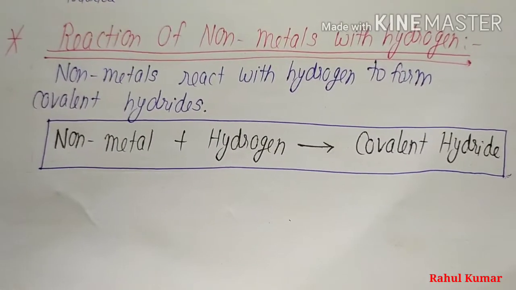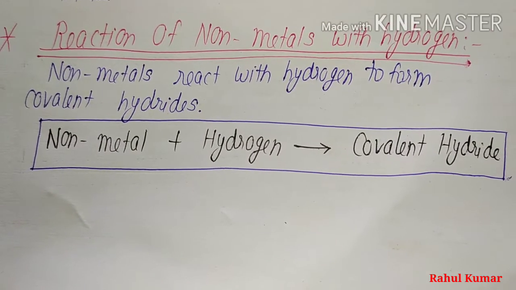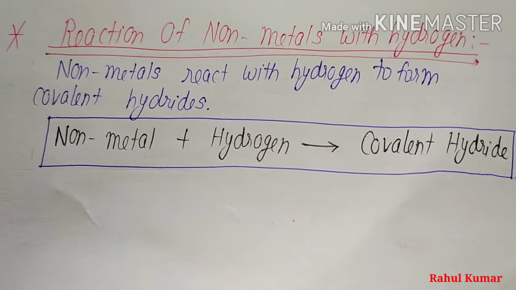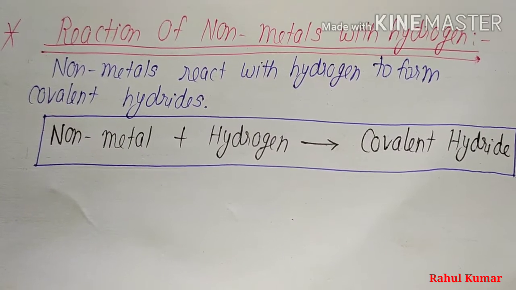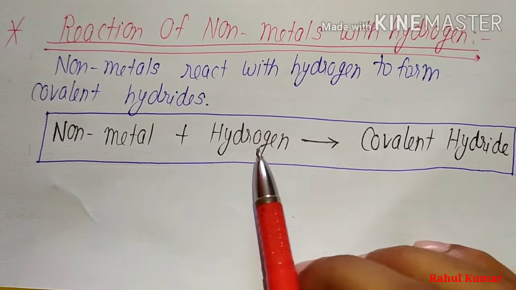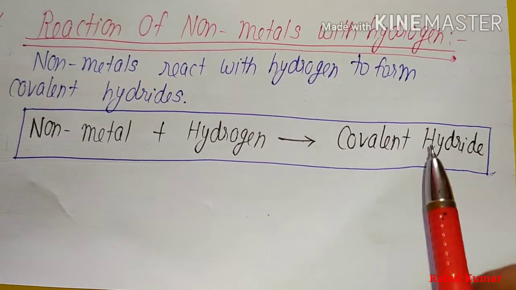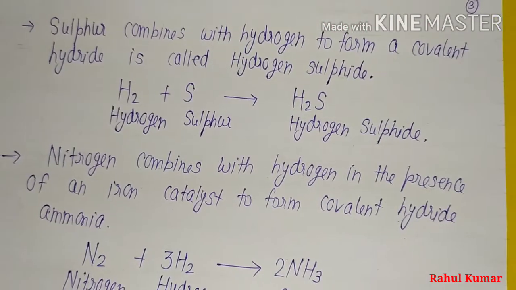Now we will discuss the next chemical property of nonmetals, which is the reaction of nonmetals with hydrogen. Nonmetals react with hydrogen to form covalent hydrides. Let us see some examples.